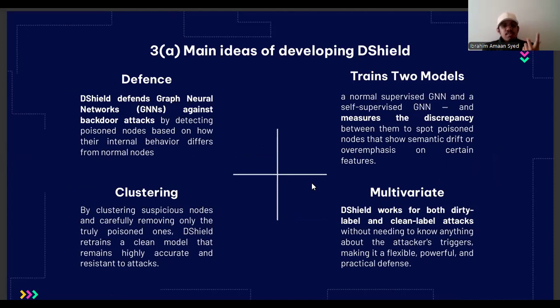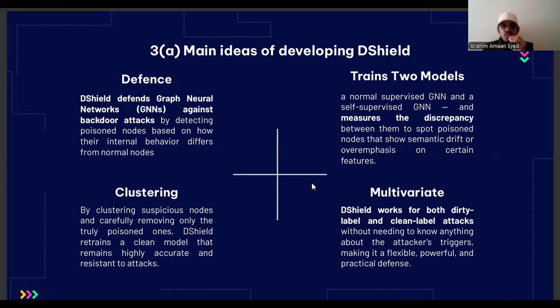The main ideas kept in mind when DShield was built focused on defense. DShield was different from other approaches. It had two models. The first model it trained in a supervised way, the other one in a semi-supervised way.